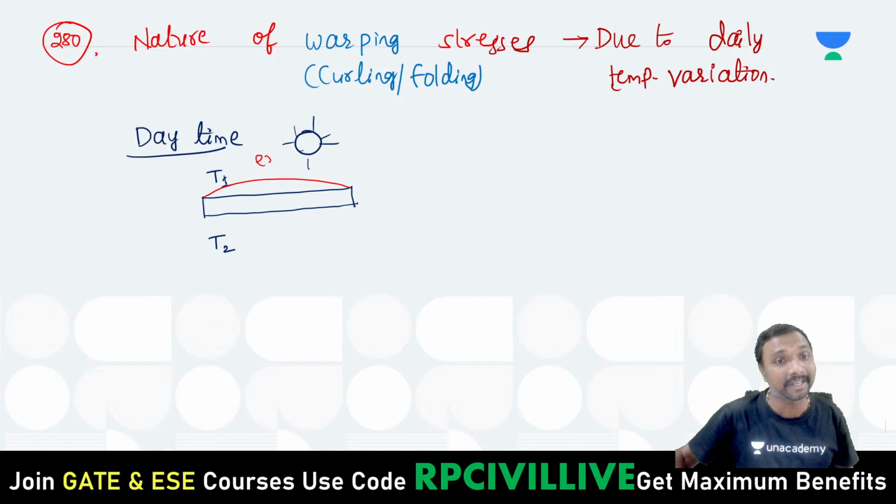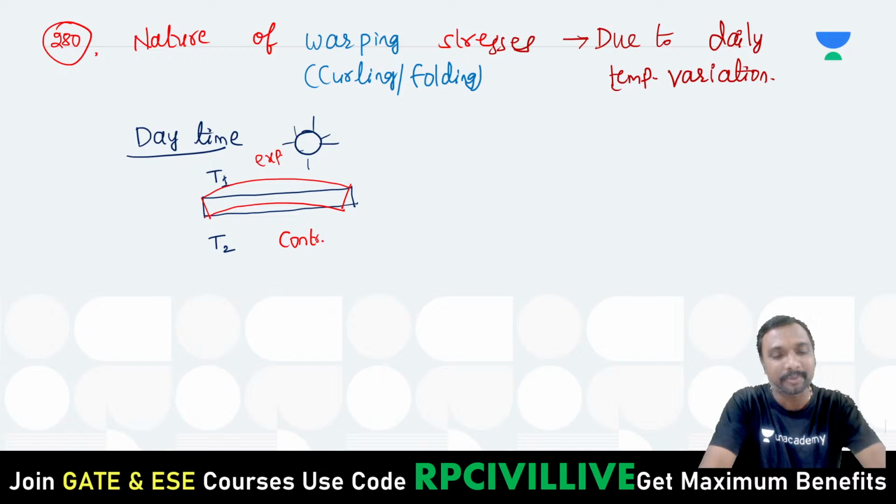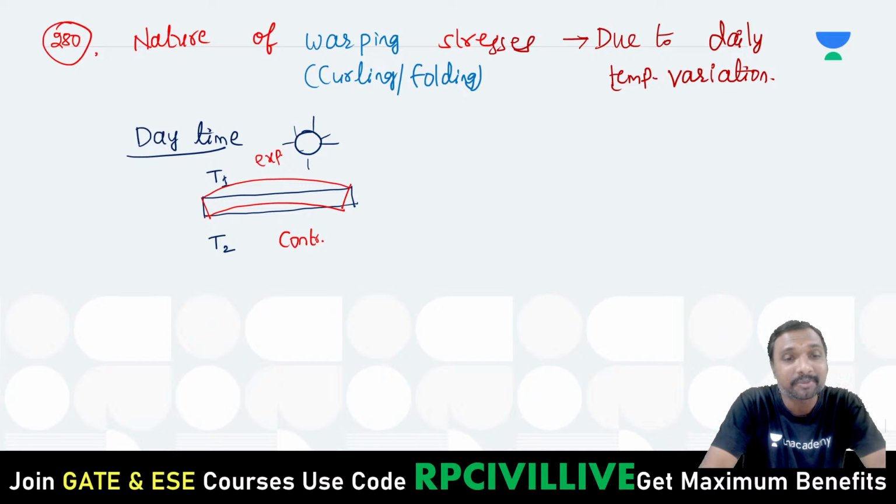At the bottom, lesser temperature means contraction will occur. Top temperature means expansion and bottom temperature means contraction.